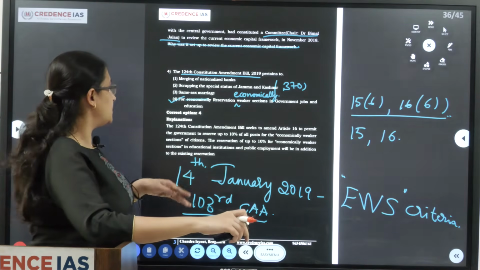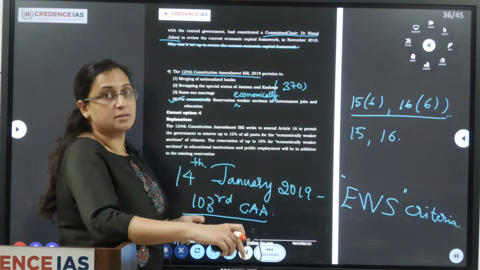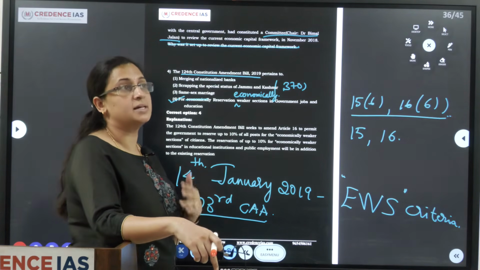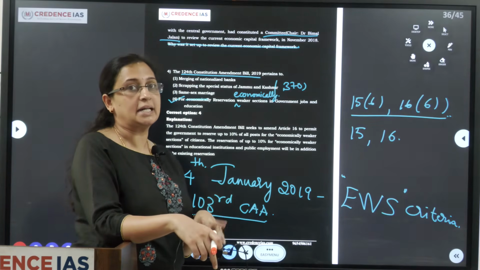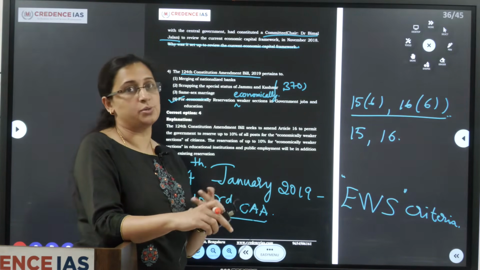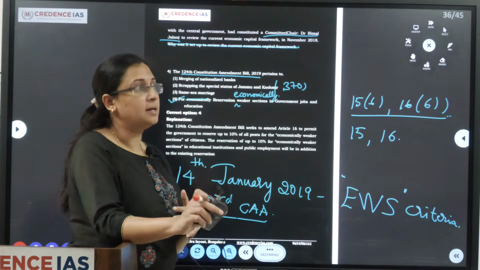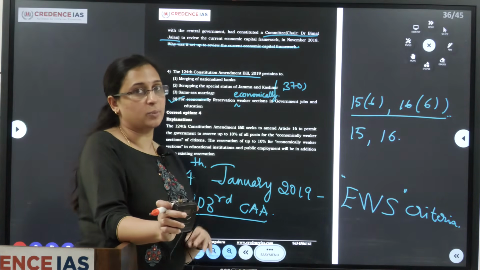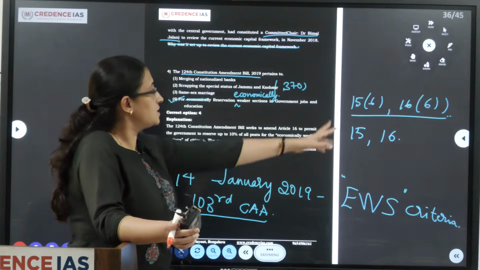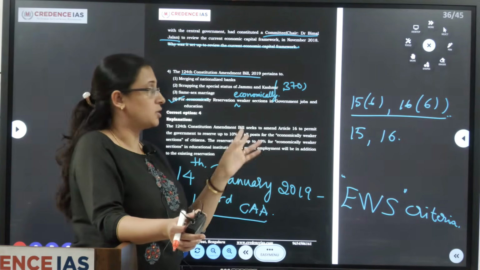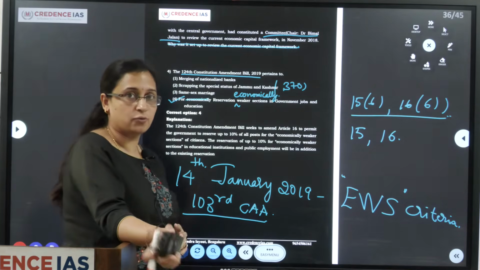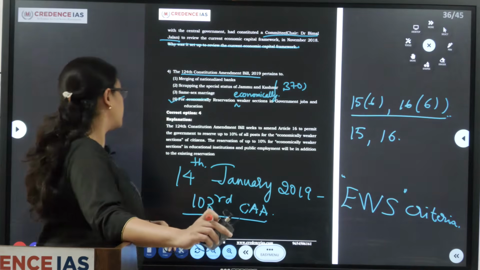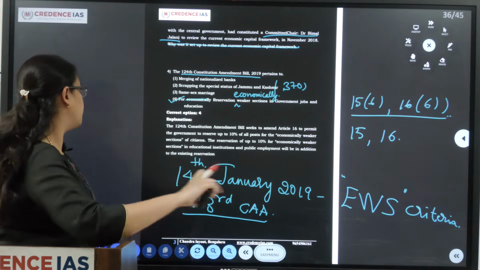Article 15(6) deals with providing 10% reservation in government educational institutions as well as private, both aided as well as unaided educational institutions, for economically weaker sections of society. Minority educational institutions are not included under this economically weaker section criteria. Article 16(6) was added in order to provide for reservation in government jobs for economically weaker sections. So, the correct one is the fourth one.